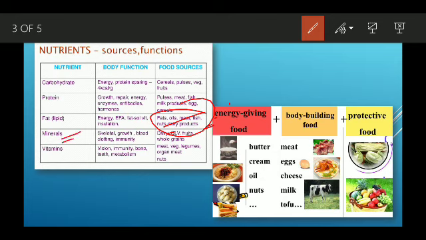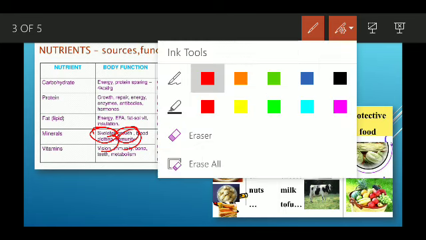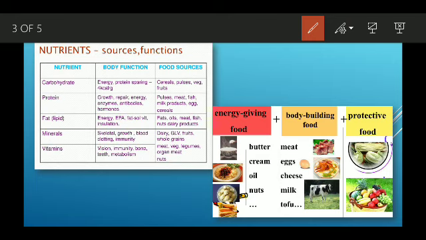So the minerals are required for the proper functioning of our body, like to make a strong skeleton, or to help our bones stay strong, then growth, blood clotting, and immunity. Blood clotting is nothing but whenever our blood flows out, it starts clotting. So where do we get these minerals? From dairy products, then fruits, and then whole grains.